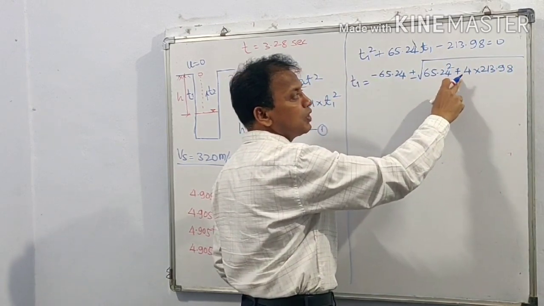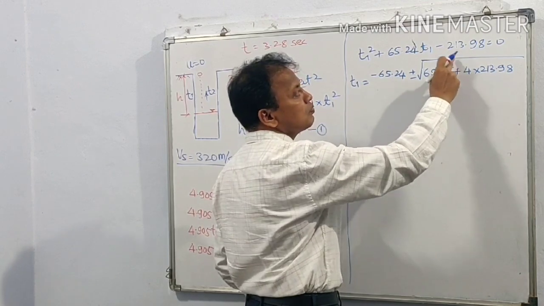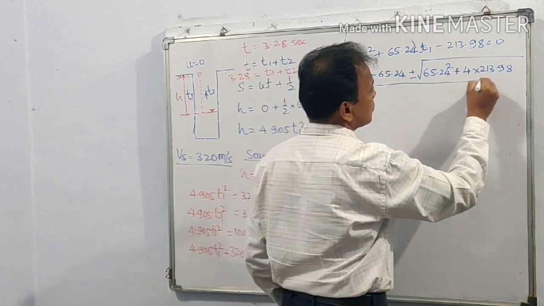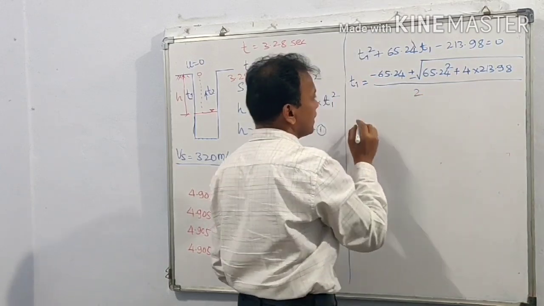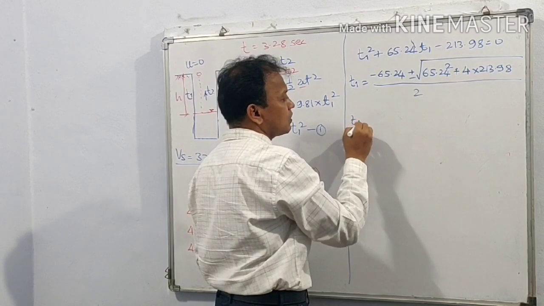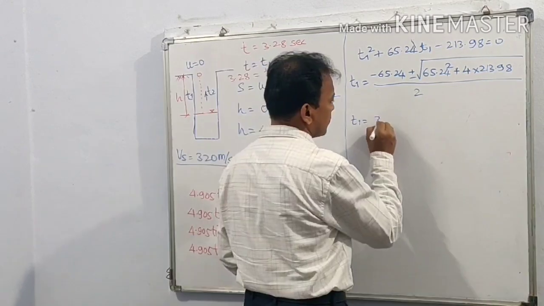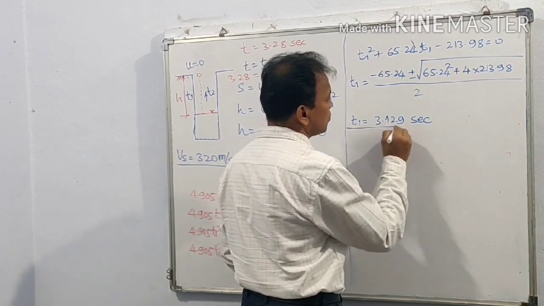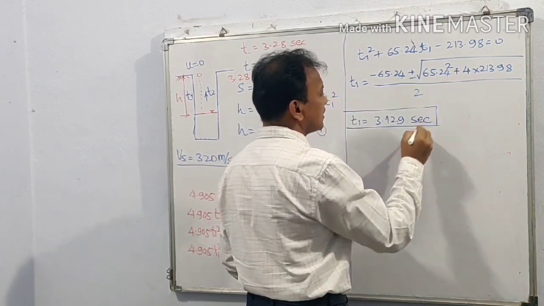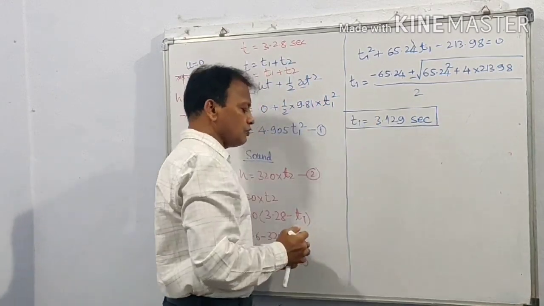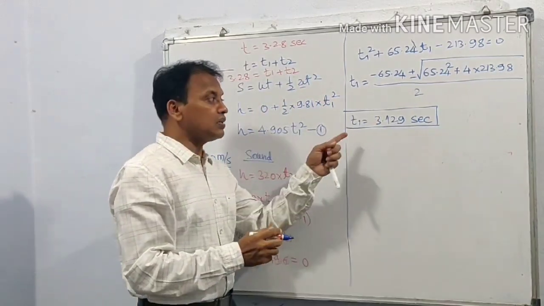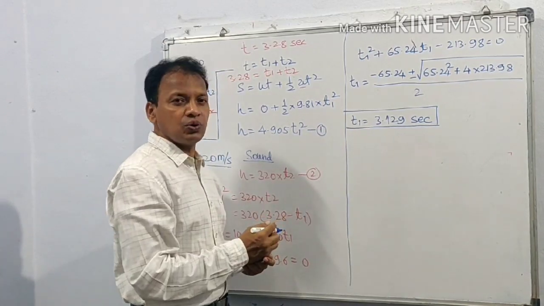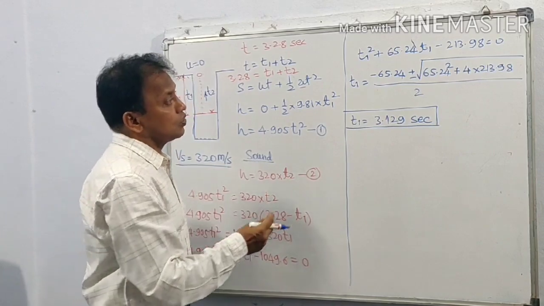I said b square minus 4ac, but for c there is a negative sign, therefore minus minus becomes positive, divided by 2a, where a is equal to 1. T1 is equal to 3.129 seconds. For this quadratic equation we get two values. The other value is negative, but time cannot be negative. Therefore t1 is equal to 3.129 seconds.